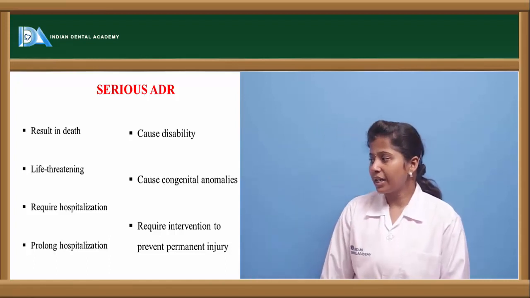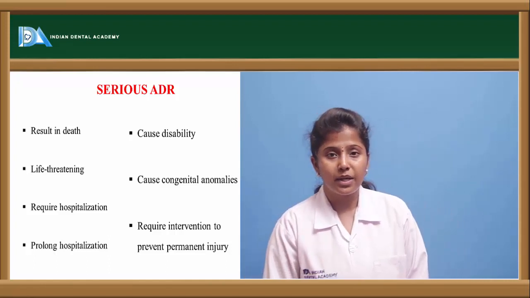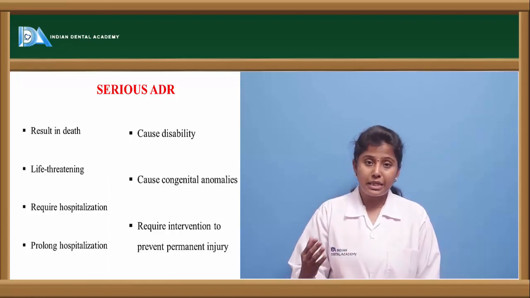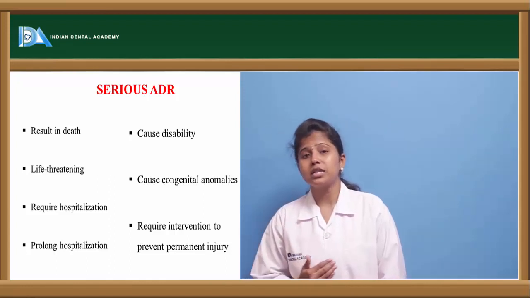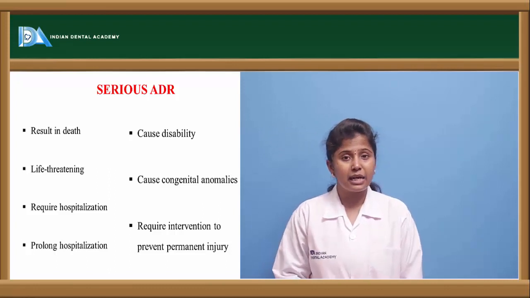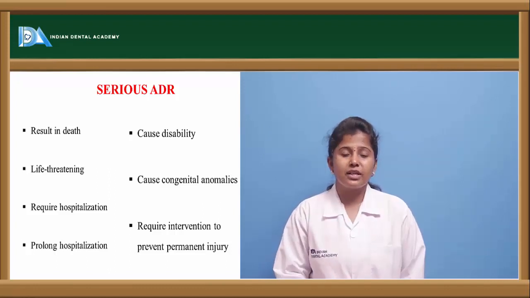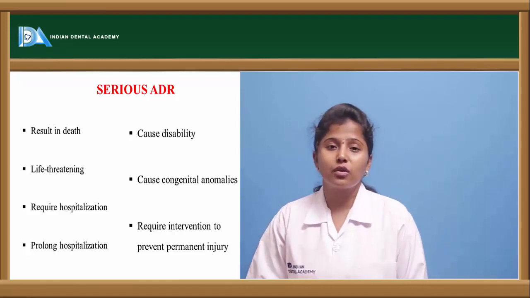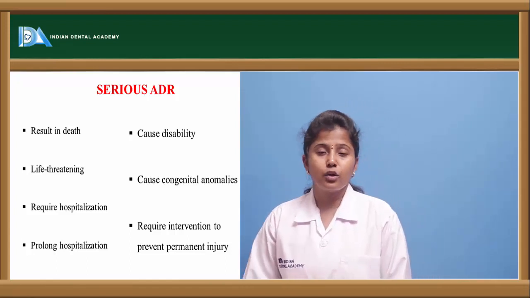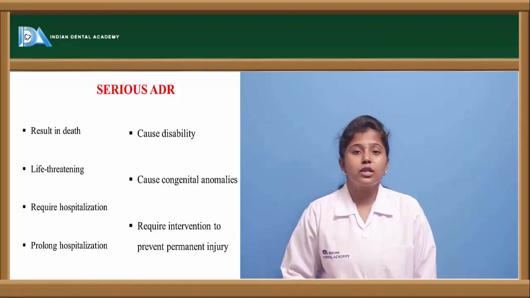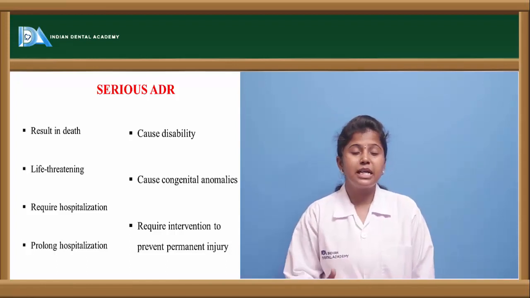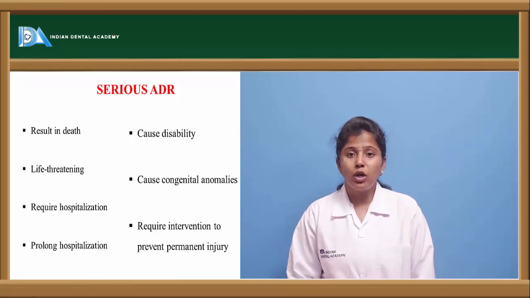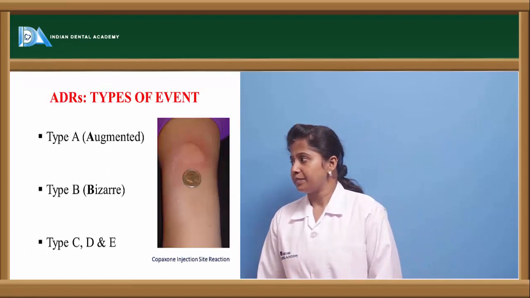The other one is that it requires intervention to prevent permanent injury. So we have to find some alternative in order to prevent the injury. A few drugs cause hemolysis in the body. They break down the RBC. We can't do anything about this easily. If there is any external injury, we can put some cream, medication or ointment and it can be cured. But for an internal injury, what is going on in the body has to be given a permanent treatment. Otherwise, that may lead to a lethal condition of the person.